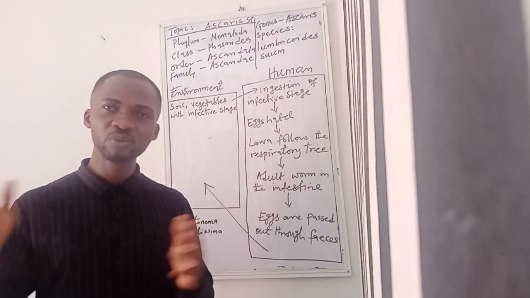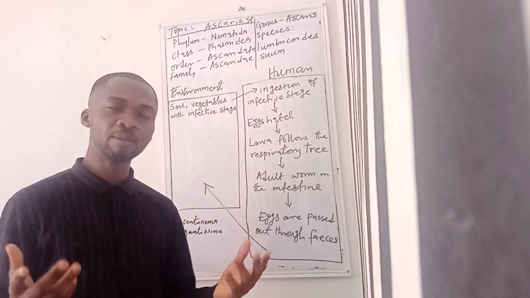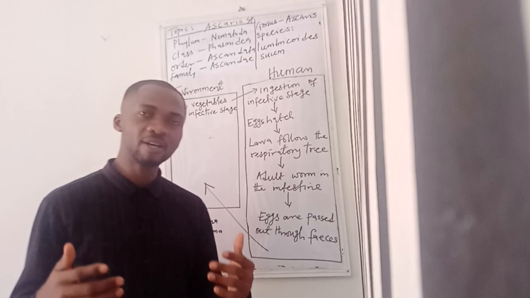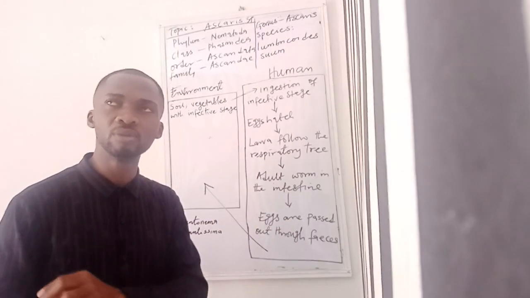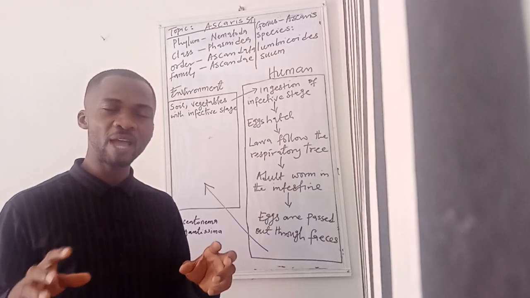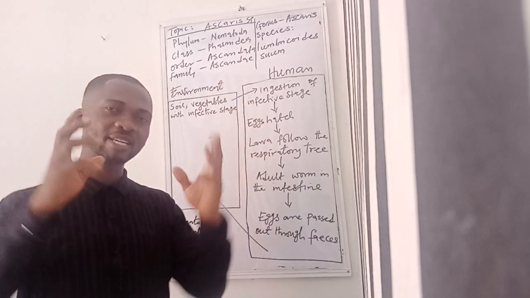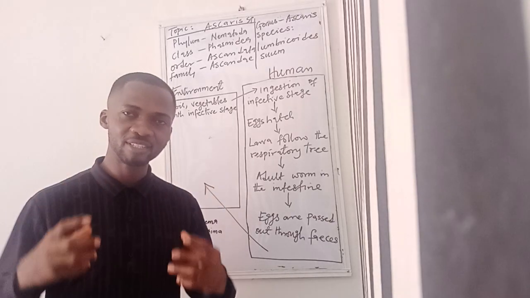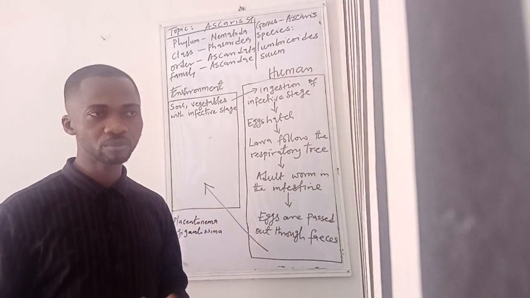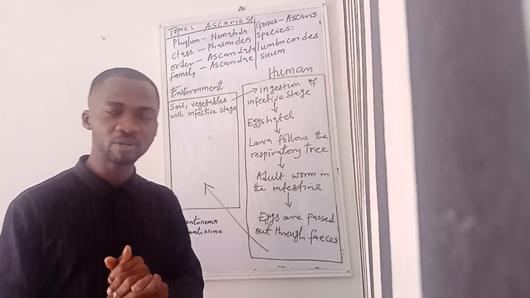And one can also use the size of the eggs to determine that, okay, these are the eggs of Ascaris lumbricoides. It is also important to know that when the eggs are unfertilized, they're usually long and narrow, but become oval when fertilized. That is about the diagnosis of Ascaris lumbricoides.